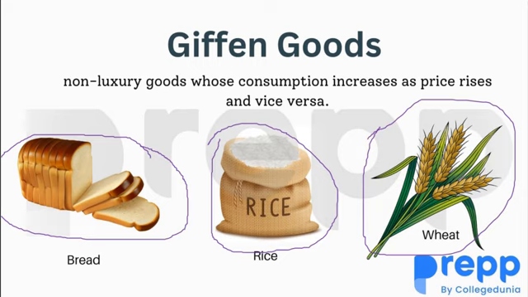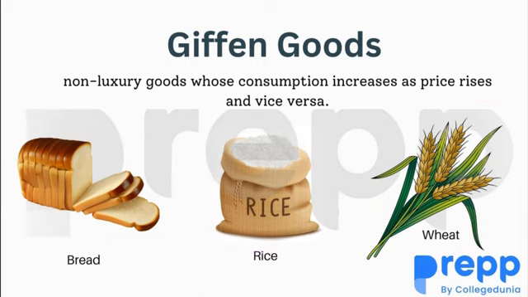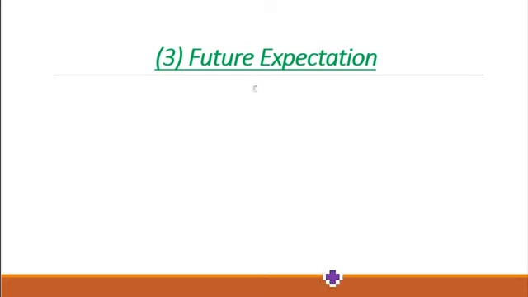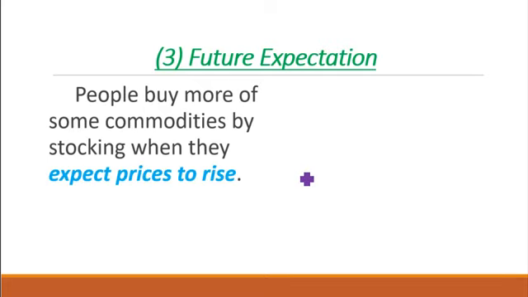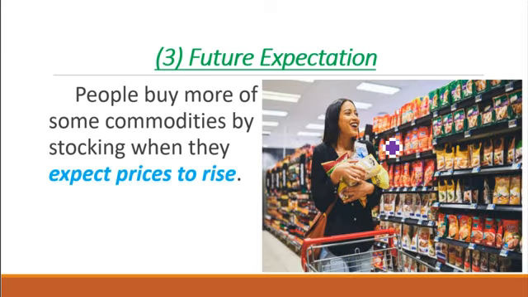Now, another cause of abnormal demand is future expectation. That is, when people expect that the price of commodities will rise, they tend to buy now before that happens. An example we are seeing in the image here, this man must have gone to the supermarket to buy as many of these products.